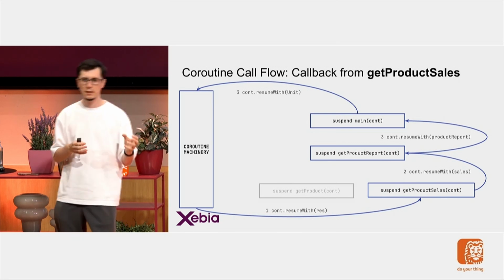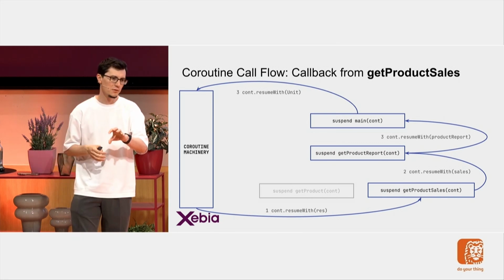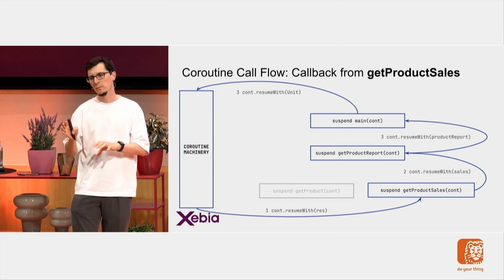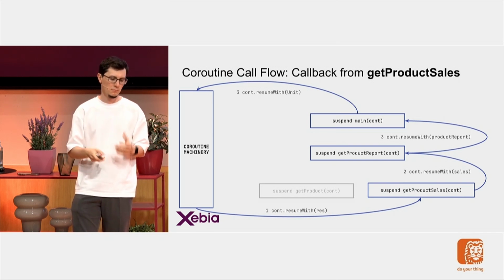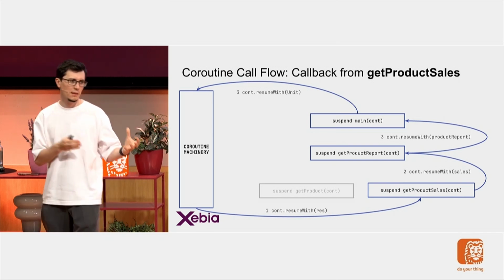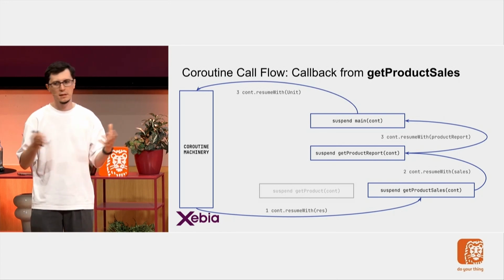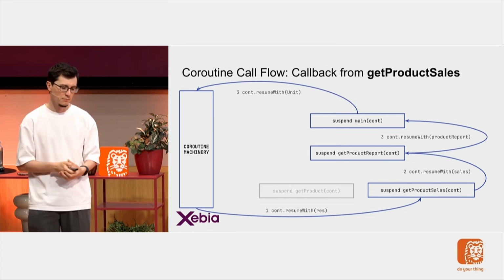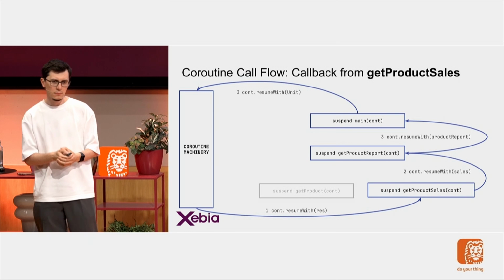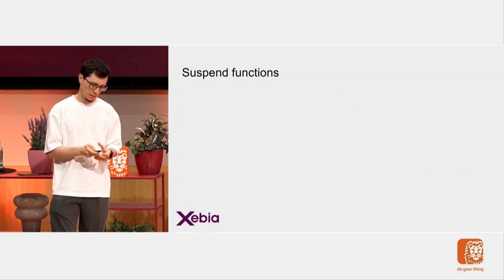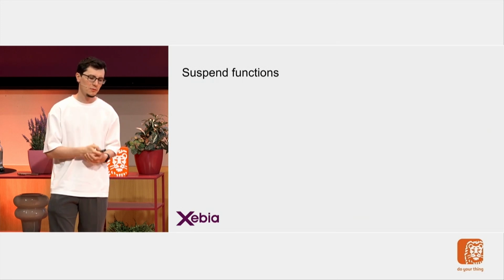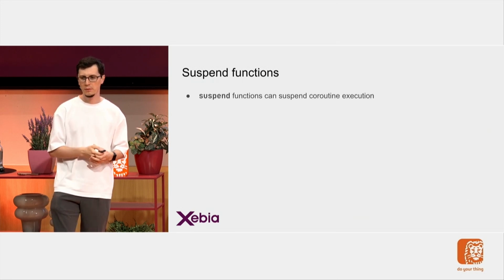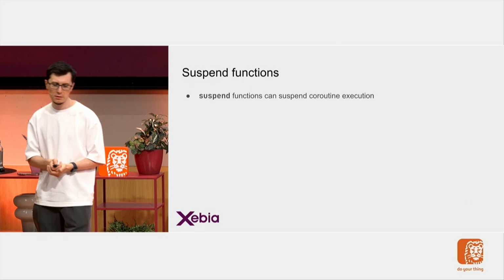And the cool thing is that in these 3 different executions, this coroutine could have been executed on different threads, because that's the whole idea. When it's suspended, it doesn't block any thread. So this is the part about what this call chain looks like, but now we might want to see some code. Before that, let's quickly summarize.